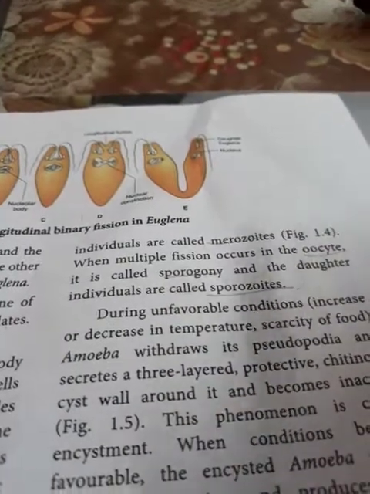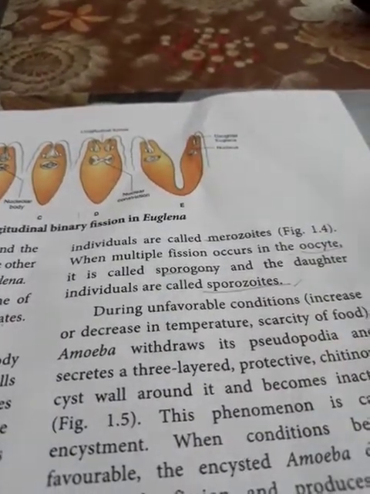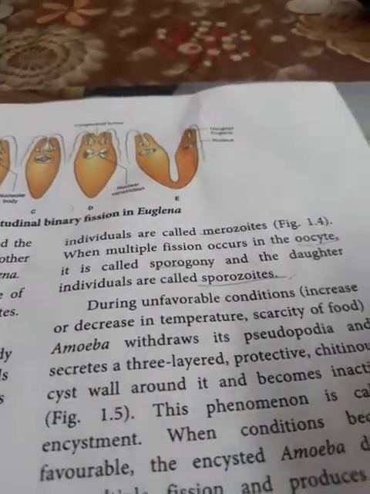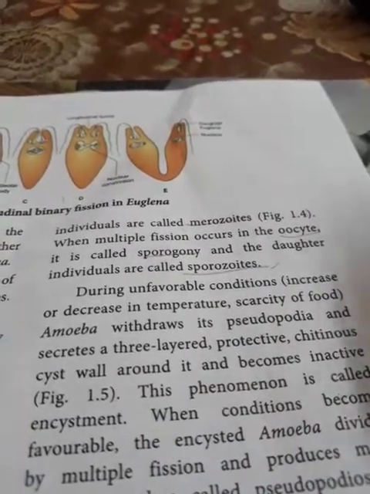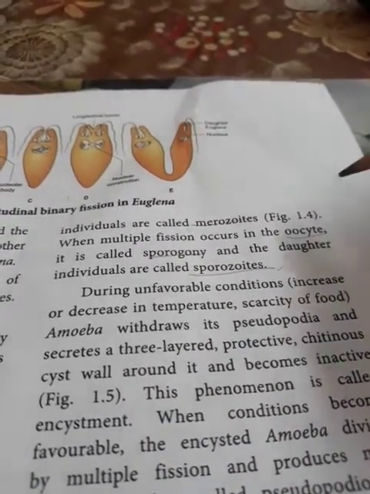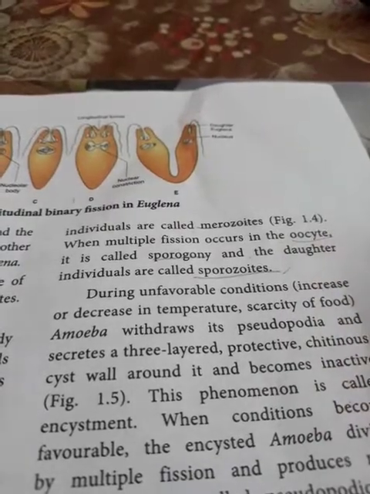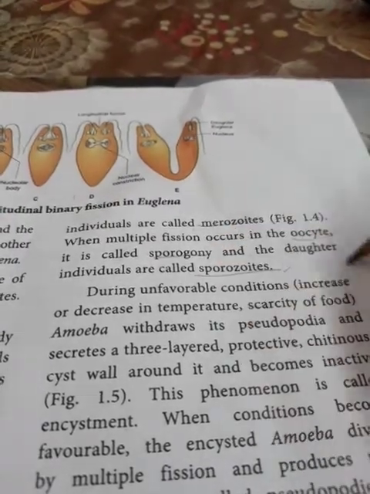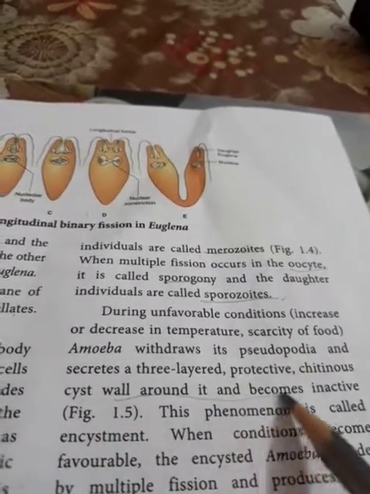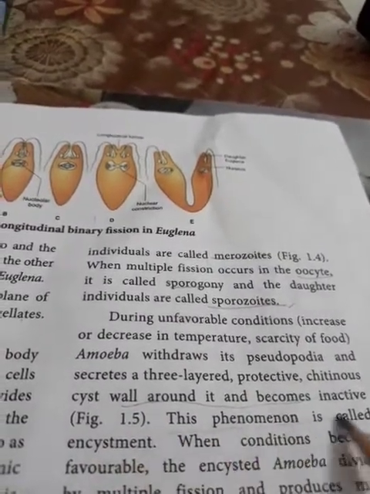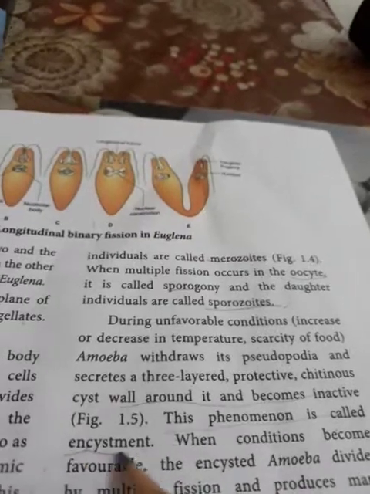Now next, during unfavorable condition, unfavorable means very high temperature or low temperature, or scarcity of food not being available, amoeba withdraws its pseudopodia and secretes a 3-layered protective chitinous cyst wall around it and becomes inactive. This phenomenon is called encystment. What do you mean by encystment?